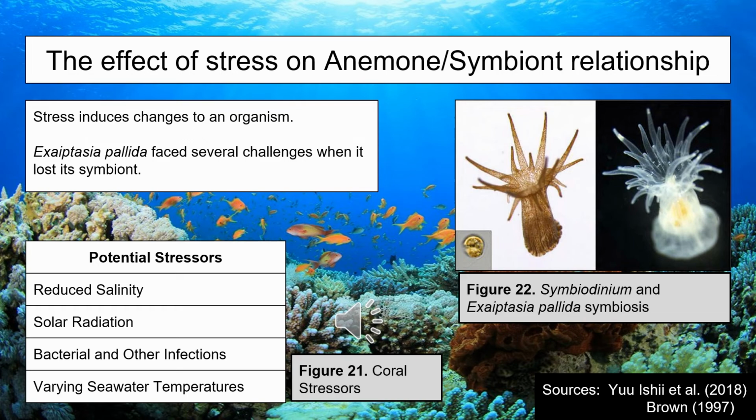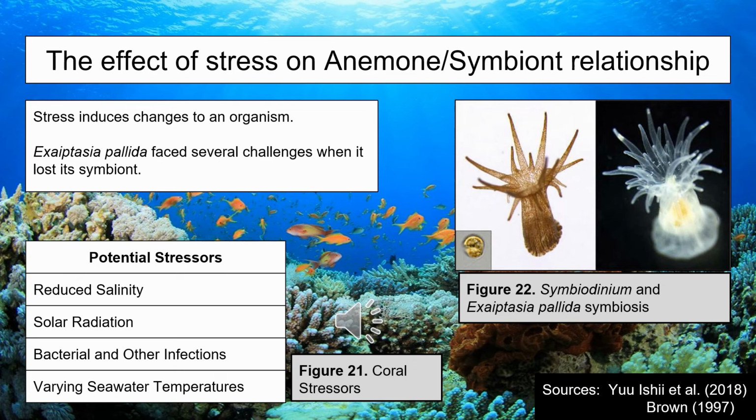Studies previously done on corals point out other potential stressors, such as reduced salinity, solar radiation, bacterial and other infections, and varying seawater temperatures. The research obtained from this experiment could be placed on that list, because it is obvious that temperature causes a decrease, or almost a decline, in the symbiotic relationship between the anemone and the symbiote, which were the model organisms for this coral bleaching.